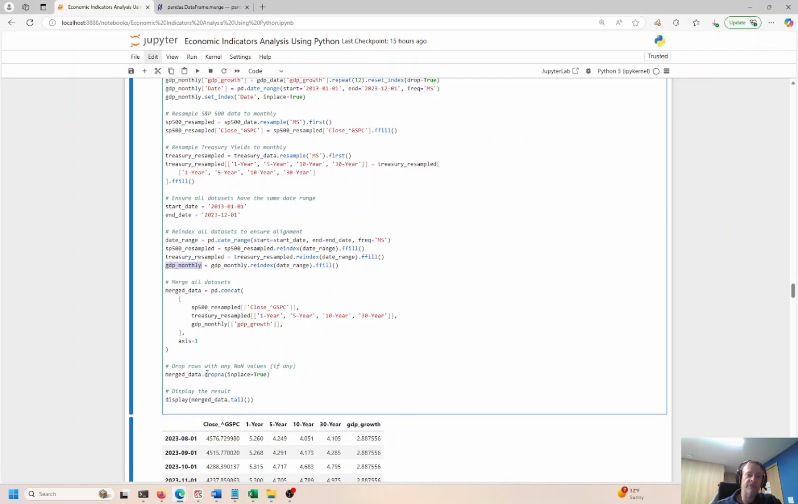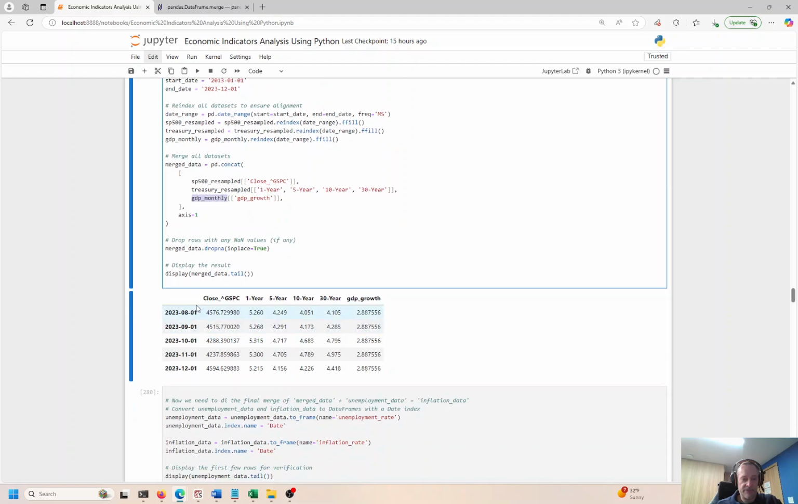Everything is concatenated together. Here's the S&P, Treasuries 1, 5, 10, and 30, and the GDP, all resampled on the beginning of the month. So this is what we get. We did a lot of work, but I think this looks nice.